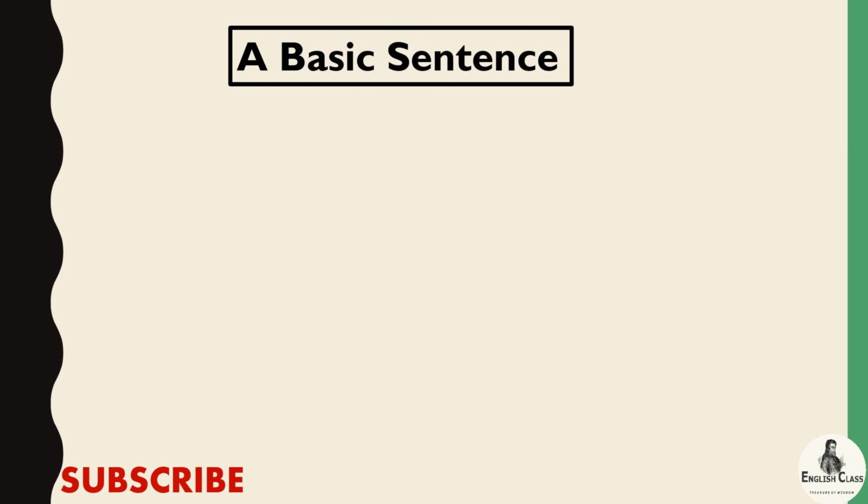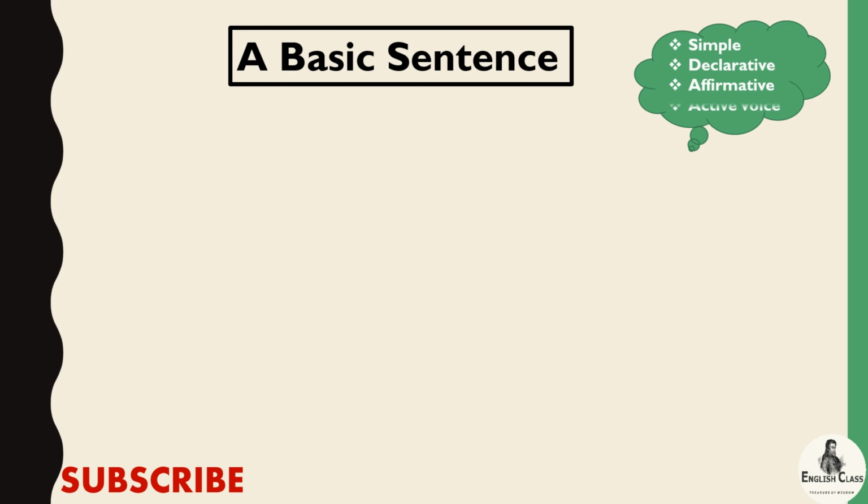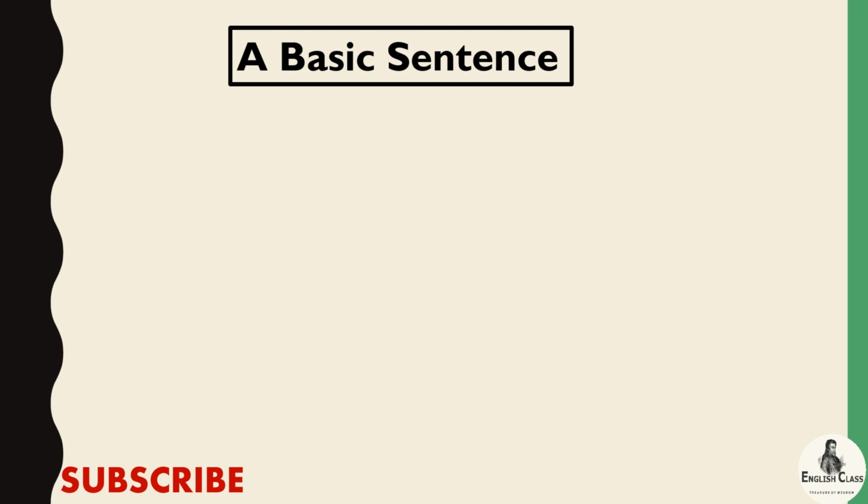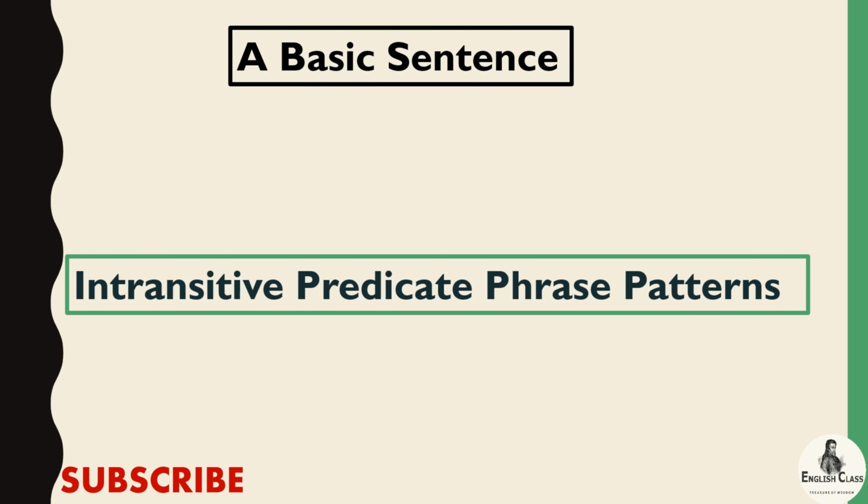Yes, a basic sentence. In basic sentence we talked about some patterns. A basic sentence can be simple, declarative, affirmative, or it can be in the active voice form. In the basic sentence, we talked about intransitive predicate phrase patterns in our last video. Intransitive predicate mean to say in that kind of predicate we can have verbal group or we can have verbal group plus complement.